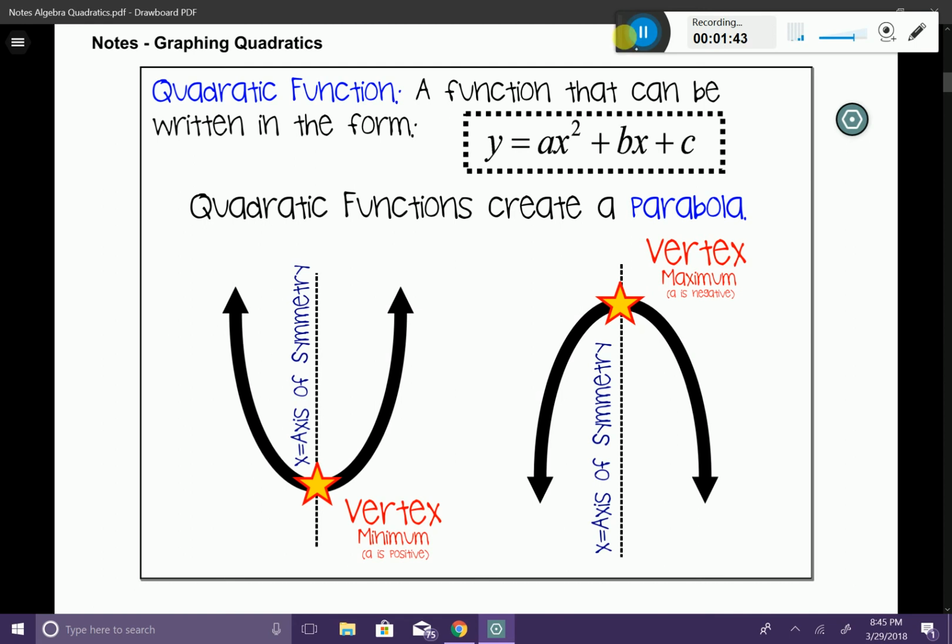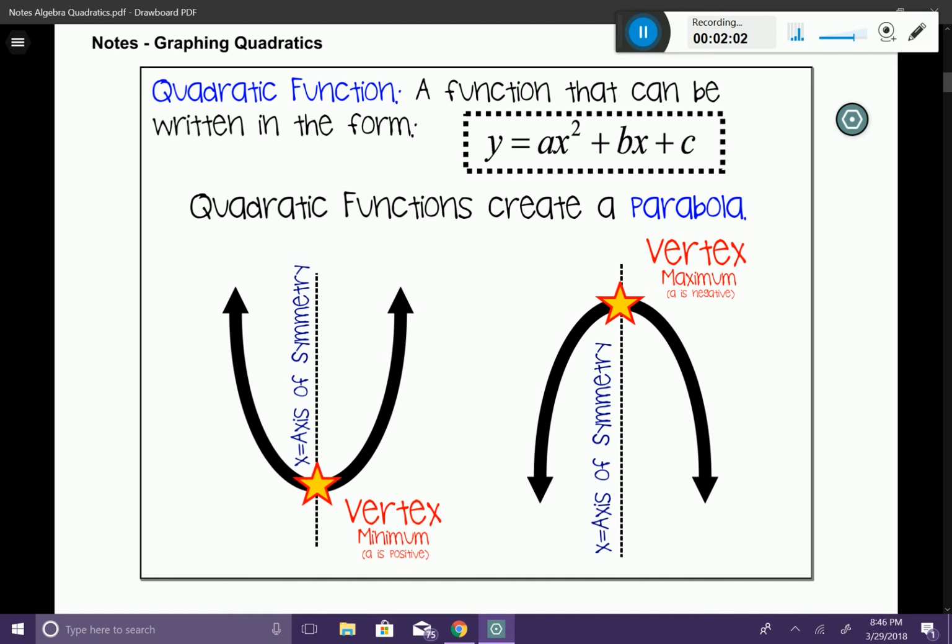We also have a term called the vertex. The vertex is the point at which the parabola, if you're looking at the first curve here, you can see the curve is sloping downwards, and then it changes directions and starts moving upwards. This is called the vertex point.